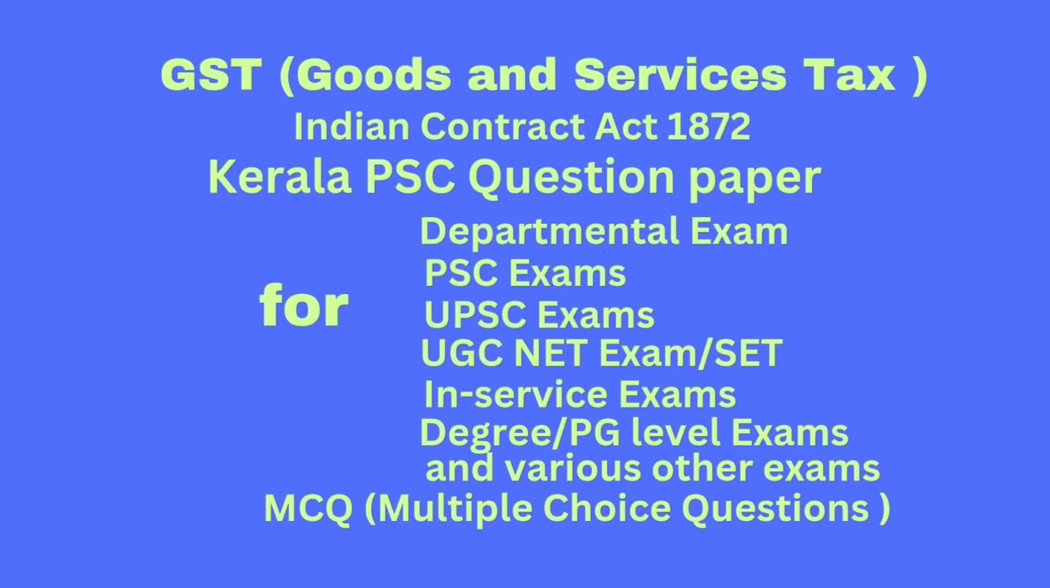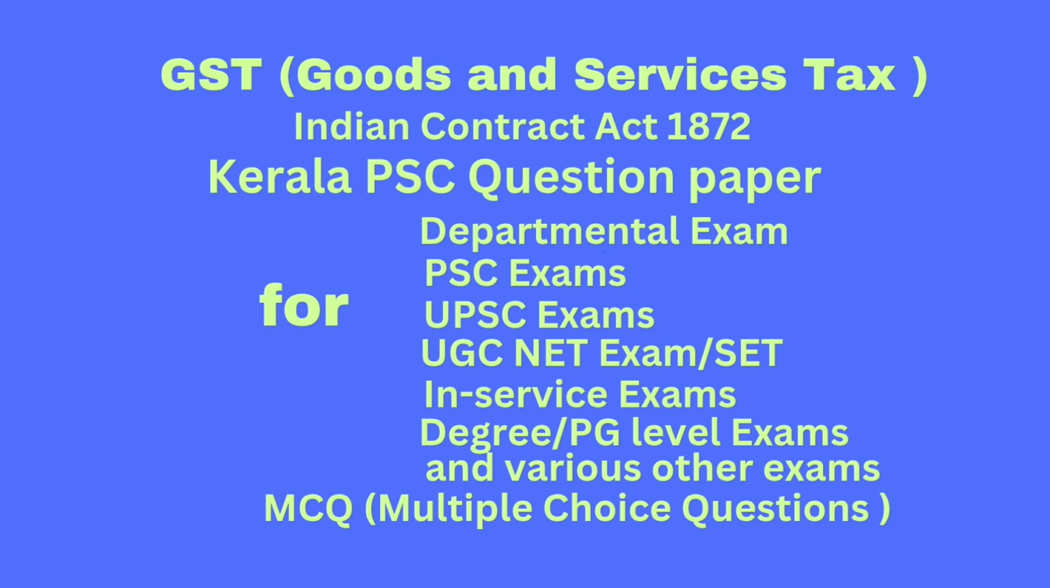Question number 8. Goods and Services Tax is applicable to dash. Answer, whole of India. Question number 9. Which of the following is not a feature of Goods and Services Tax? Option A, it is destination-based consumption tax. Option B, it is origin-based taxation. Option C, self-supply is also subject to tax. Option D, in this tax collected by local bodies has not been subsumed. Correct answer option B, it is origin-based taxation.